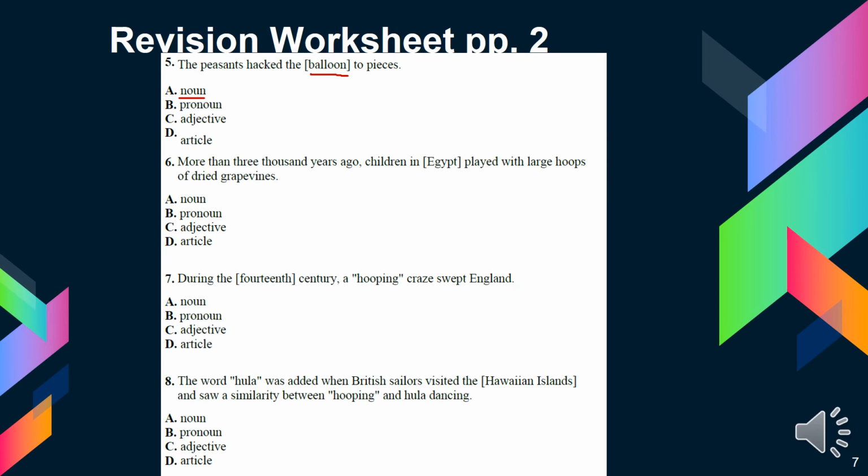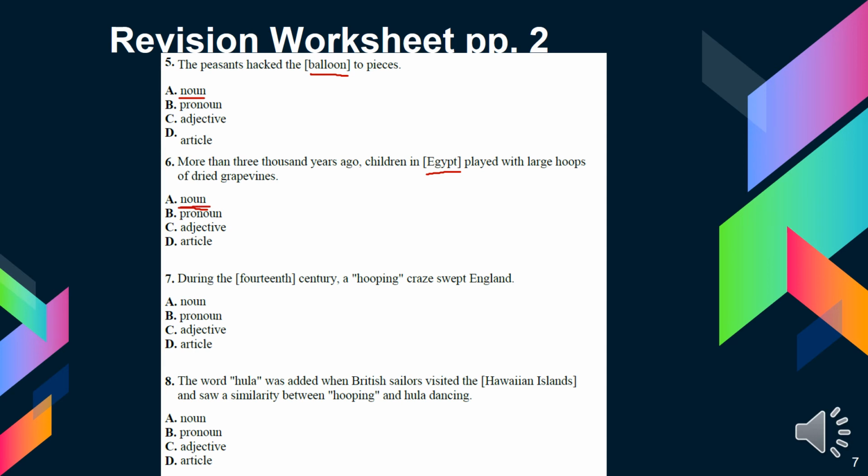What about Egypt? What is it? Egypt is a country, so a country is a place. If a word is a name of a place, what is it? Obviously, it's a noun.